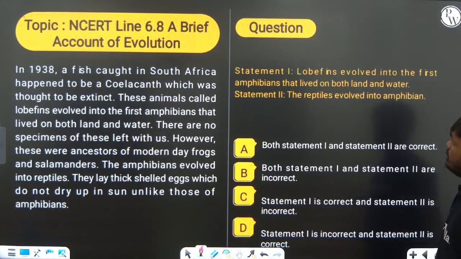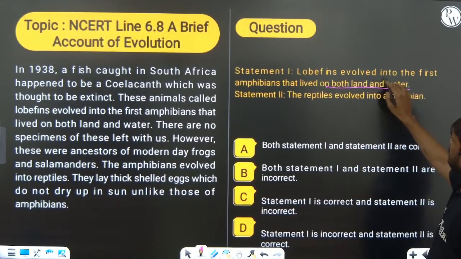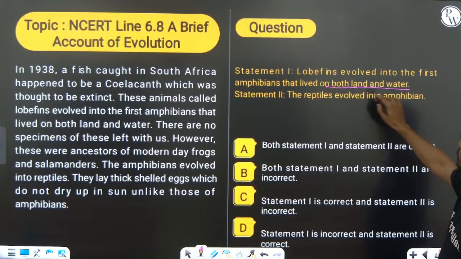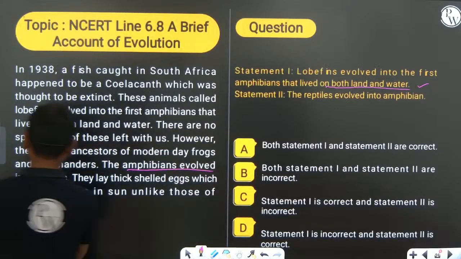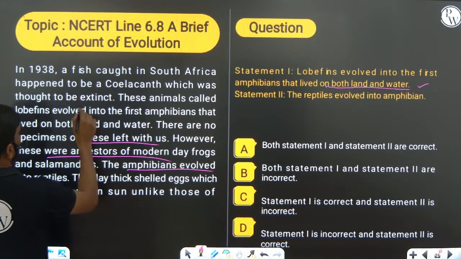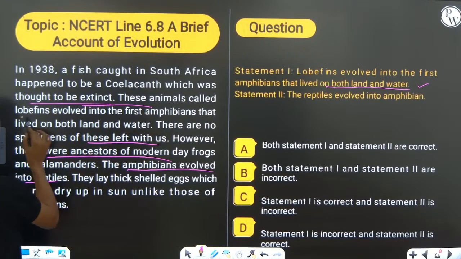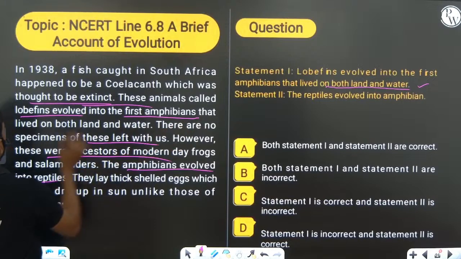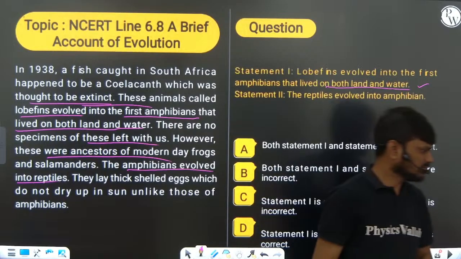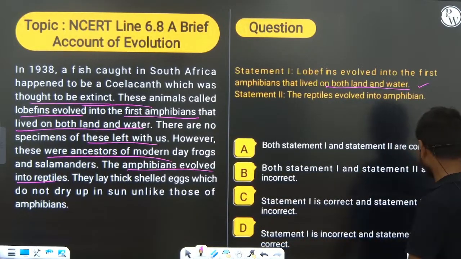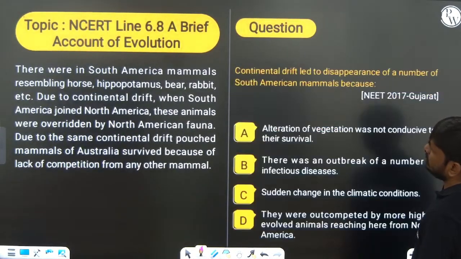Okay. So the coelacanth, very important. Lobe fins evolved into the first amphibia that lived both in water and on land. That is right because it is given in NCERT. You can see coelacanth, right, which was thought to be extinct, but these animals called lobe fins evolved into the first amphibia that lived on both water and land. So that's why I'm suggesting you read NCERT line to line.